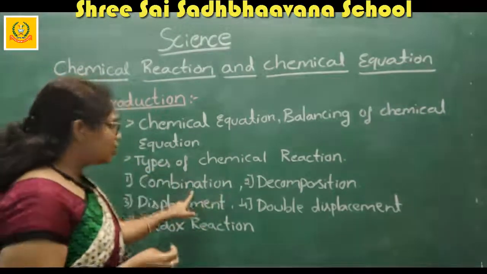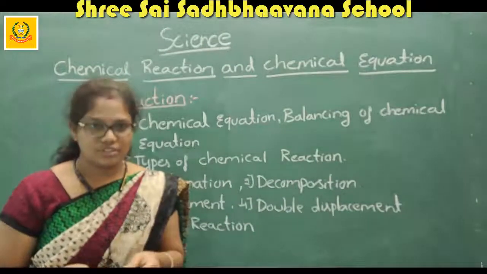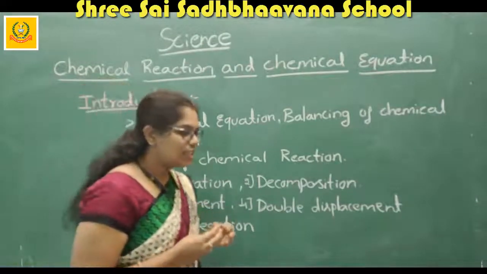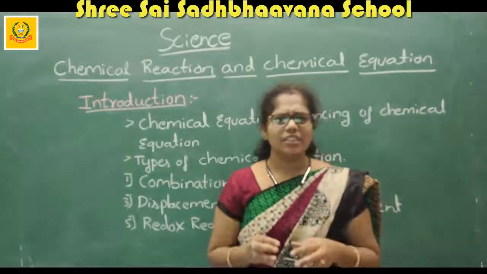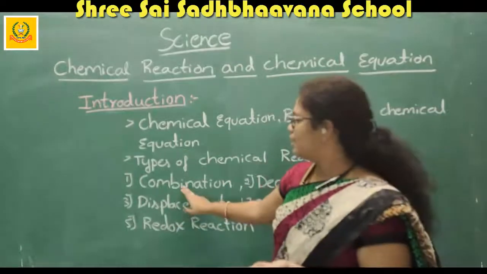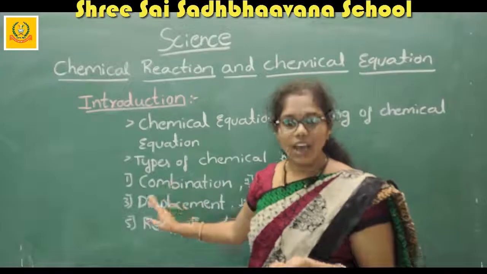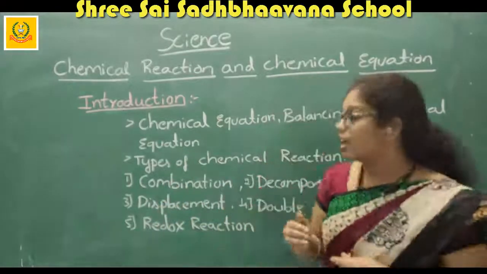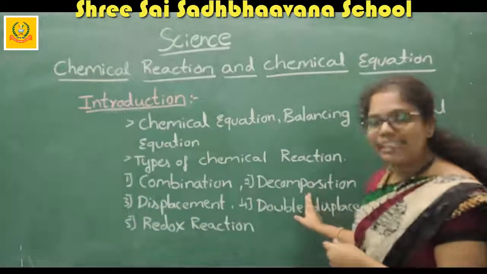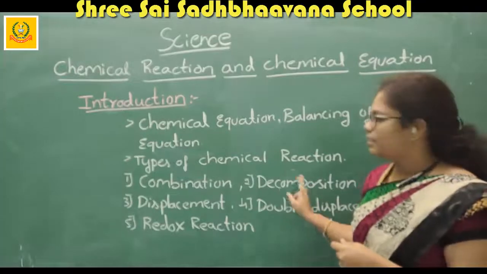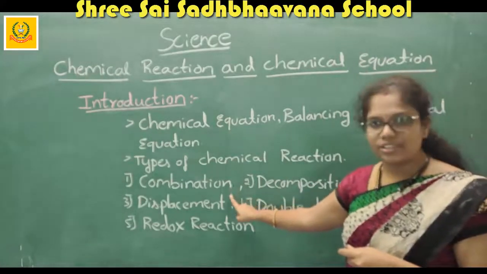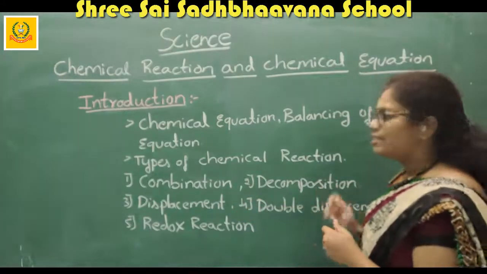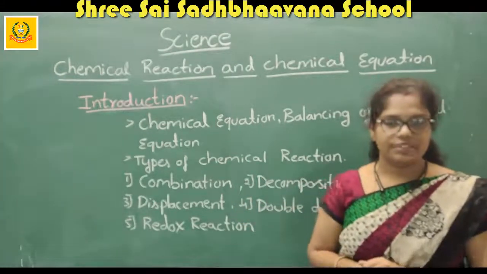What are those 5 important types of chemical reactions? The first one is the combination reaction. First, we are going to discuss the combination reaction. What is this combination reaction? We will discuss it. The second type of reaction is the decomposition reaction. Then we are going to discuss the decomposition reaction.